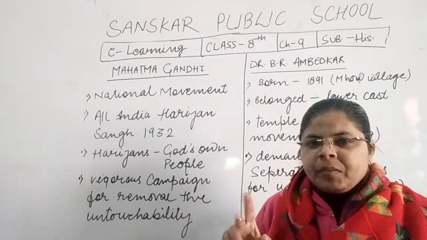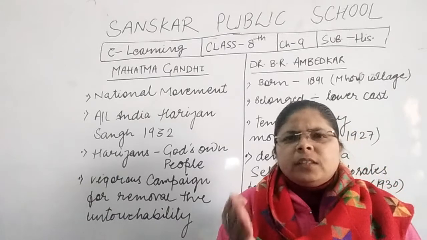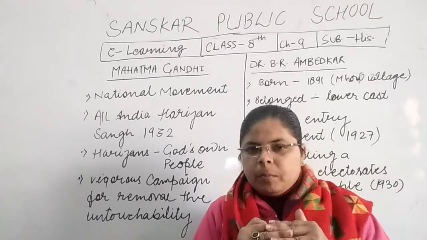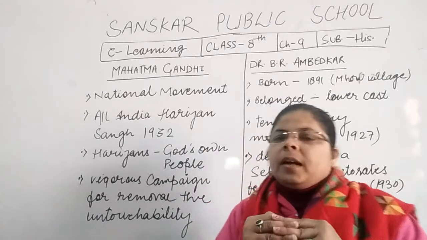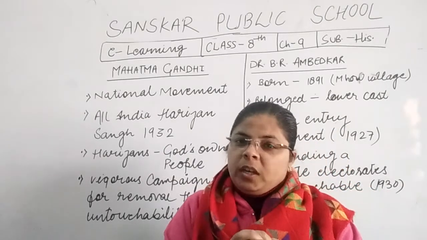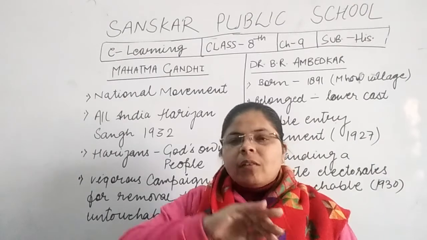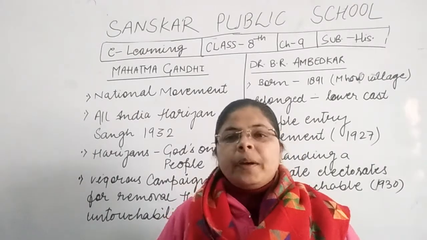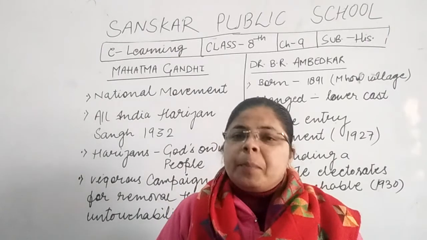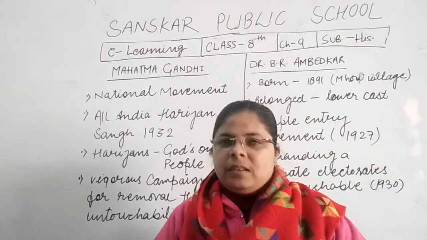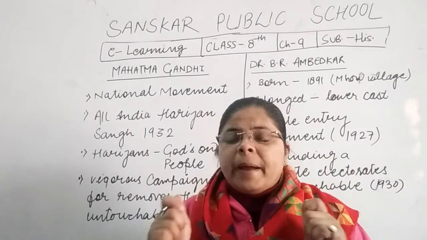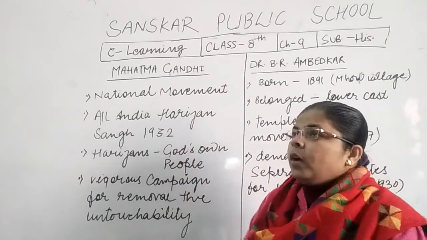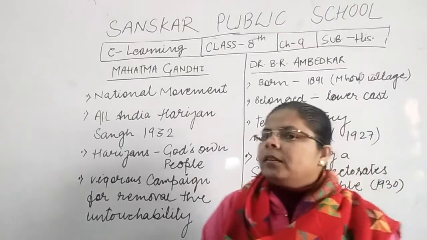In 1932 to 33 Mahatma Gandhi met Dr. R Ambedkar, and they joined hands and promised that they would remove untouchability from society, because untouchability had become a weapon for the British Empire to criticize Indians.